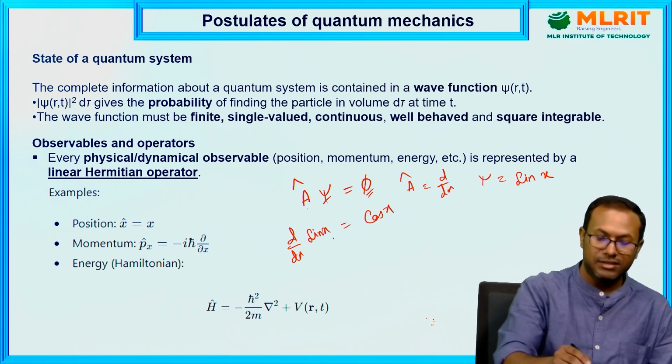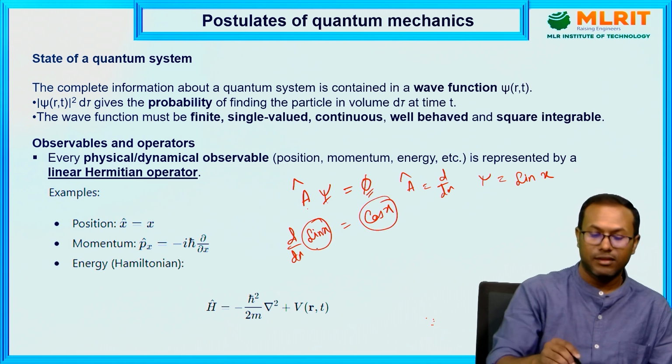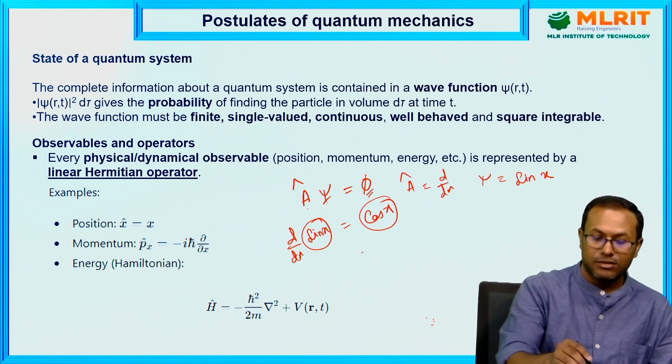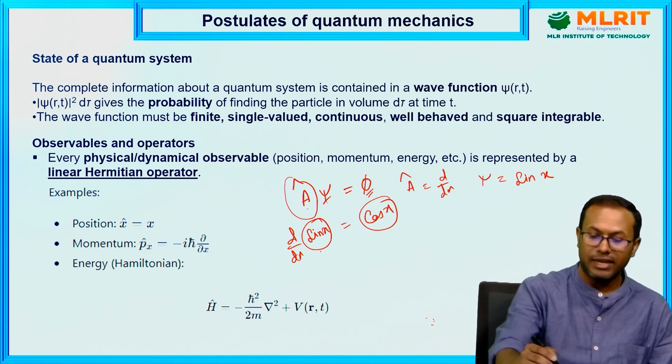So this means the function and the output that comes are different. So in this case, psi is not an eigenfunction of operator A. Okay, now suppose A is the second case; this was case 1. Second case, suppose A is